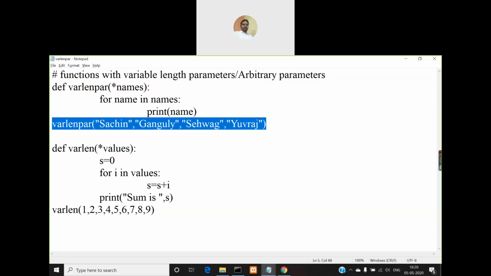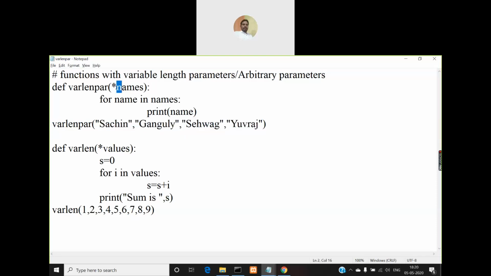So if you look at this statement which is making a call to varlen pair function, what is it doing? It is passing four different parameters, all four of string type. First one is Sachin, second one is Ganguly, third one is Sehwag, and fourth one is Yuvraj, right? These parameters will be passed in the form of a tuple and stored in this variable called names. Now the names variable will become a tuple. Python tuple we already saw yesterday, right? So it becomes a tuple.